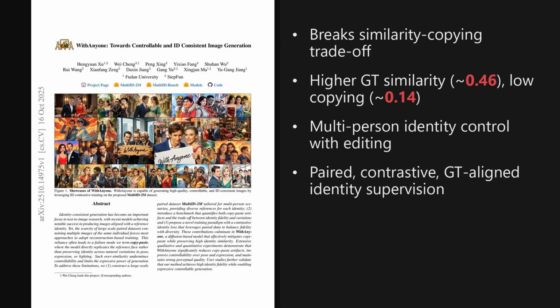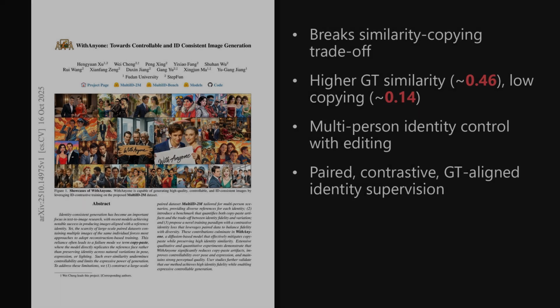The paper is titled WithAnyone, Towards Controllable and ID-Consistent Image Generation, and as we'll see later, the implications for model training are quite significant. Alongside the model, the authors released MultiID-2M and a benchmark that quantify copy-paste and the fidelity-diversity trade-off, backed by ground truth-aligned identity and contrastive losses.